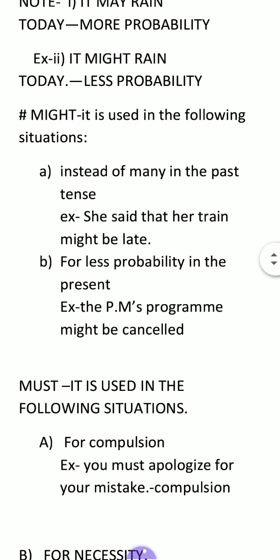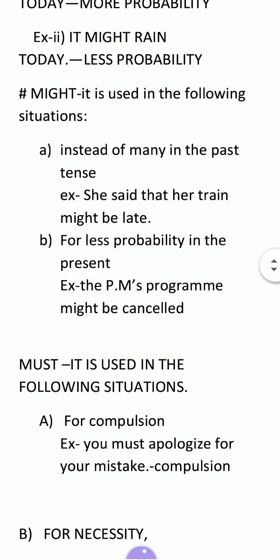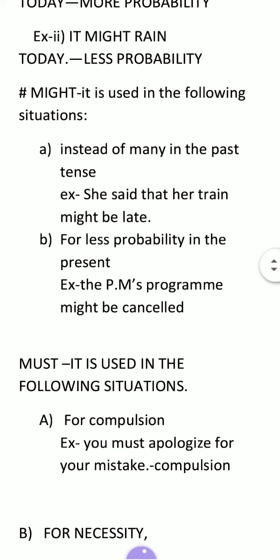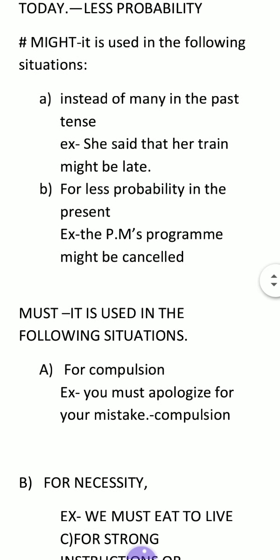Got it? So we have come to know that should is the past form of shall, could is the past form of can, and might is the past form of may. So these are the past forms. They don't have independent meanings, but sometimes they are used independently.